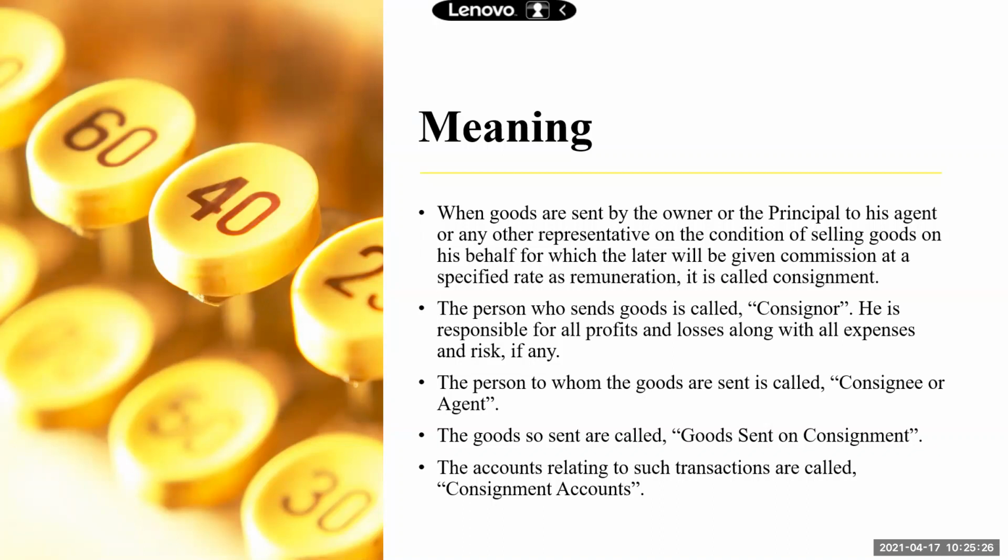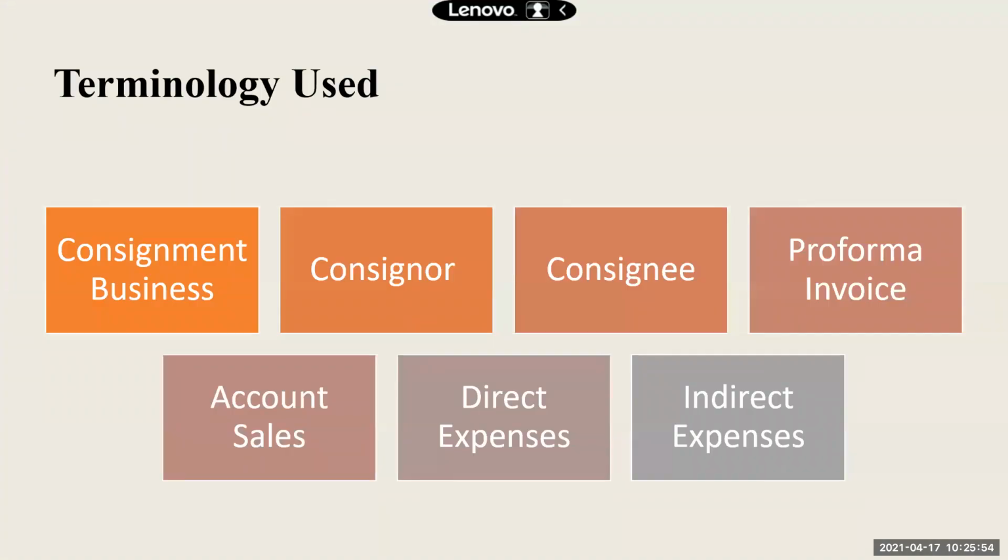So when one person is sending goods to another person to be sold on his behalf, we call such an arrangement consignment. The person who is sending the goods is called the consigner. The person to whom the goods are sent is called the consignee. The goods which are sent between them are called goods sent on consignment. And all the accounts which we will prepare relating to these transactions will be called the consignment account. Right? So now we look into our terminology.